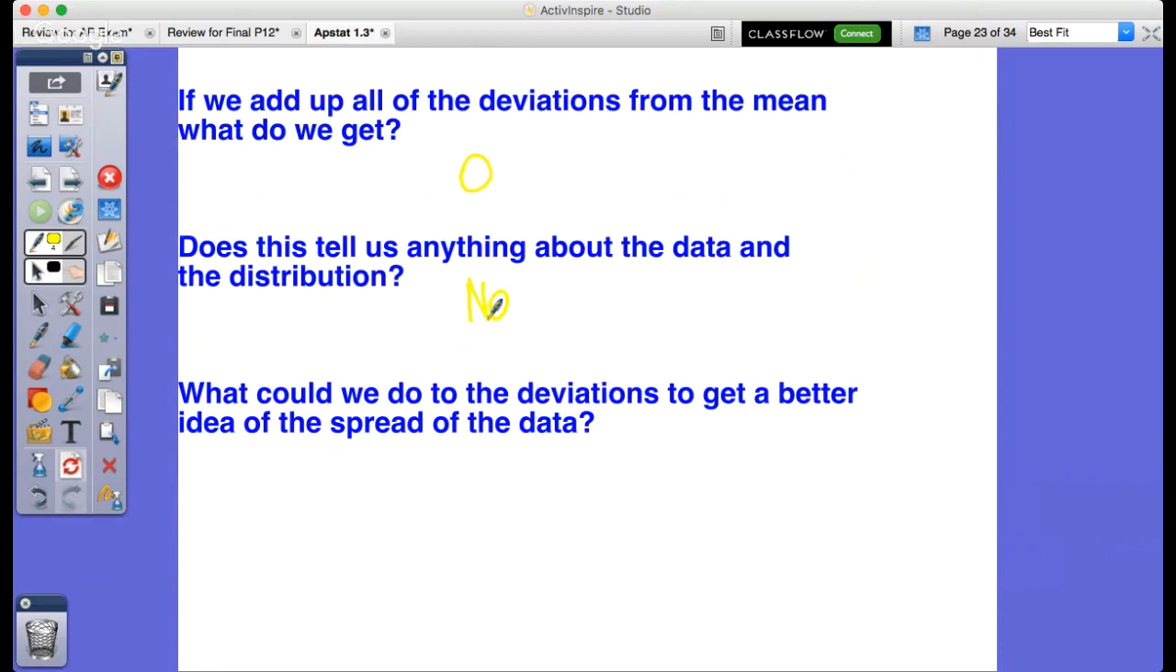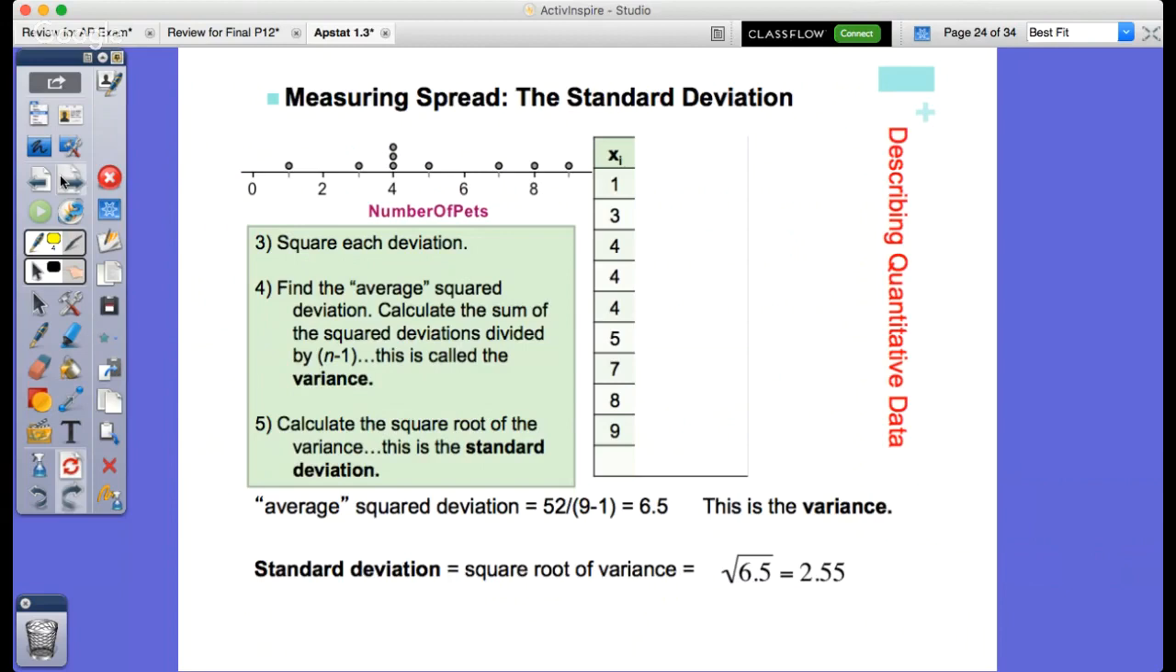So what could we do to the deviations to get a better idea? Well, we just did it. We square it to make sure that we get all positive values. So once I do that, I can then average.